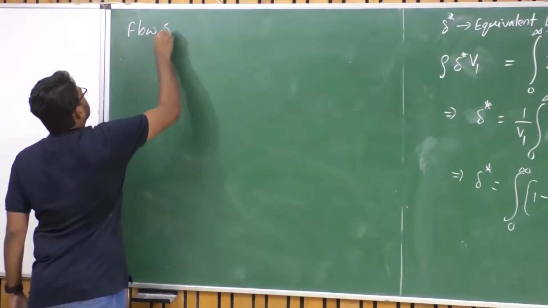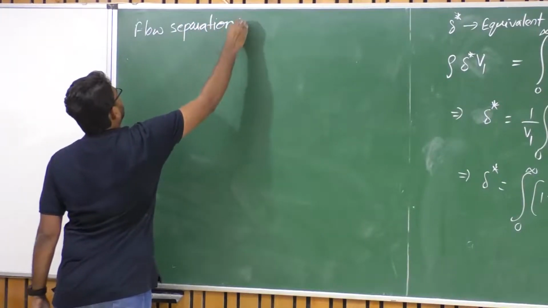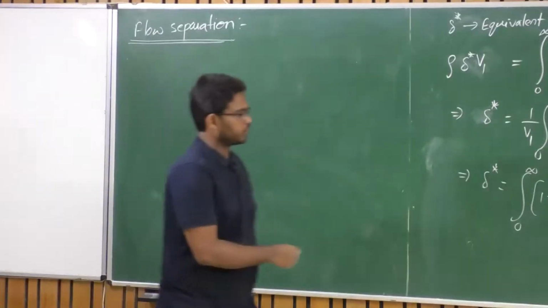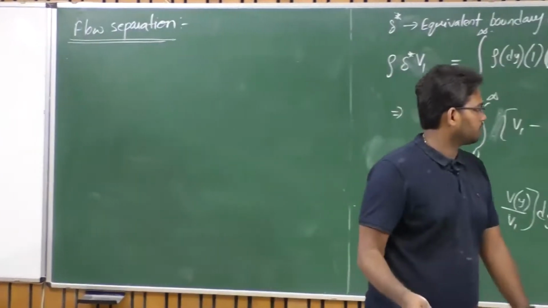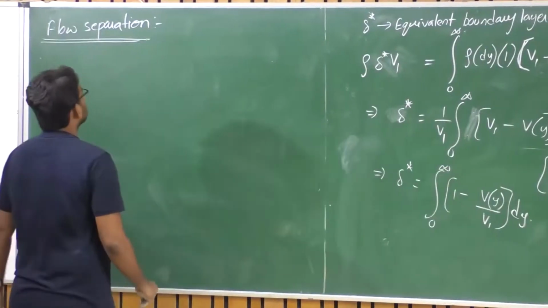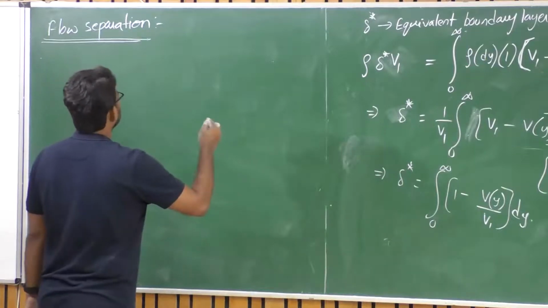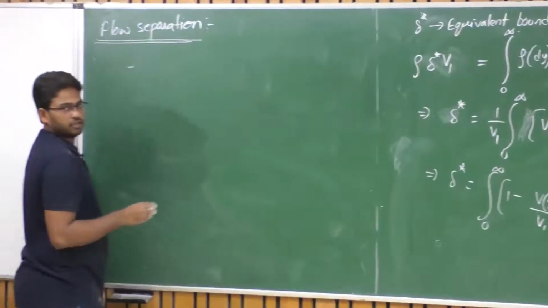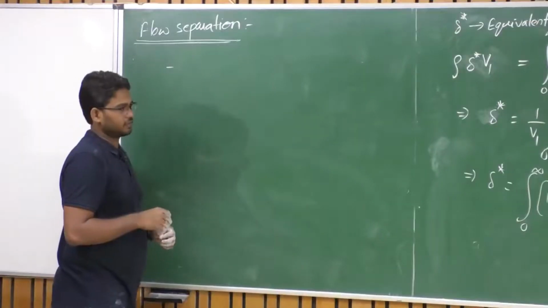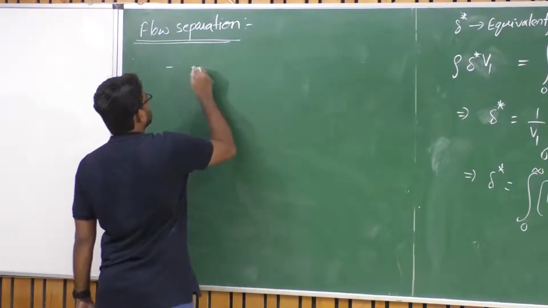Let's talk about flow separation. Since we know the concepts of boundary layer and equivalent boundary layer, we now try to use them for our concept of flow separation. According to ideal flow theory, what does it predict?